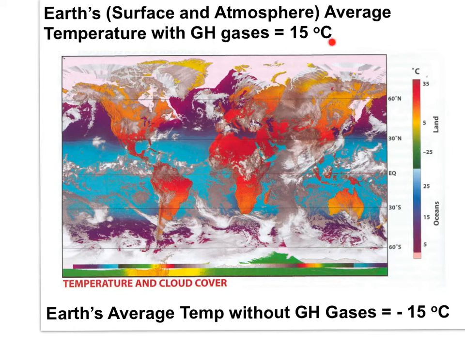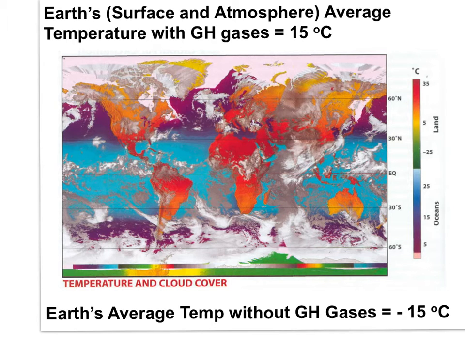15 degrees C, keep in mind, is an average temperature, but this graph, as you can see, shows that the Earth has variation in temperature from the equator to the poles. Due to the spherical nature of the Earth and the tilt of the Earth on its rotational axis, different regions of the Earth receive different amounts of solar energy. Equatorial regions more than polar regions. Regions are heated unevenly as a result of the spherical nature of the Earth and the tilt of the Earth on its rotational axis. But keep in mind that the average temperature of the Earth, due to the greenhouse gases, is 15 degrees C.